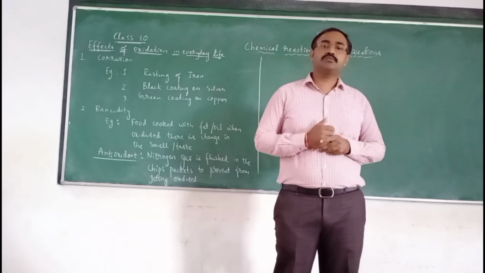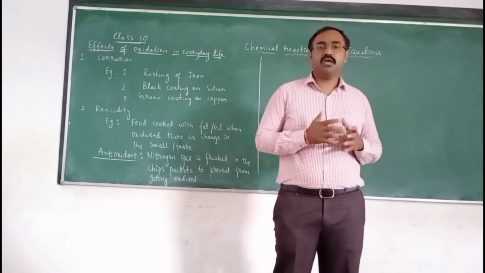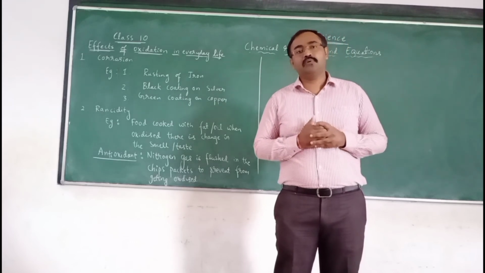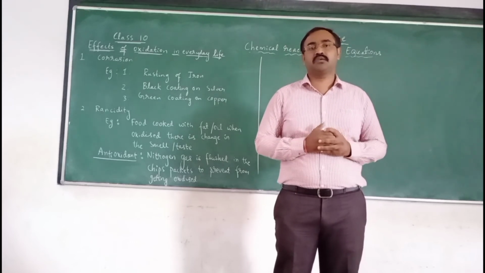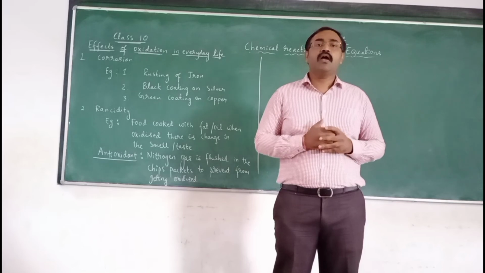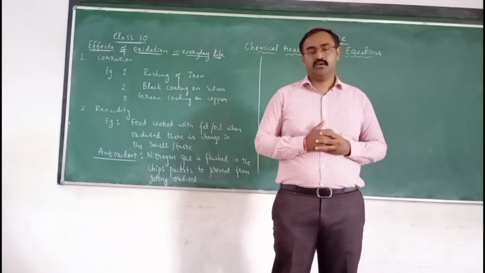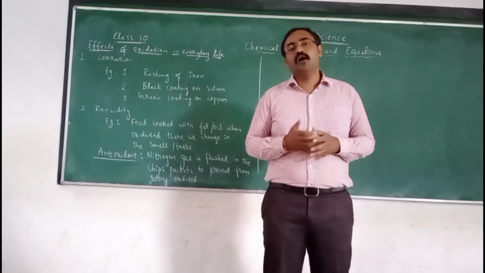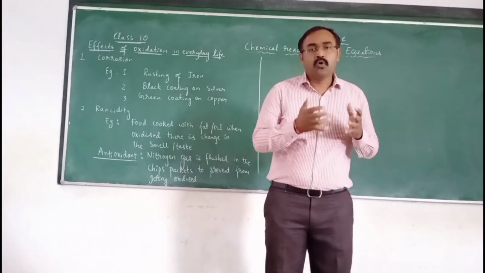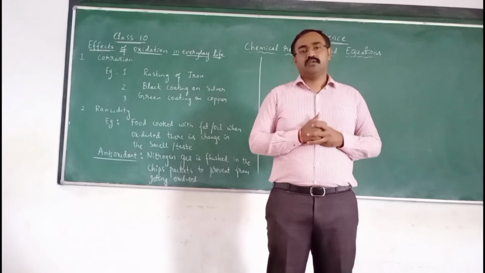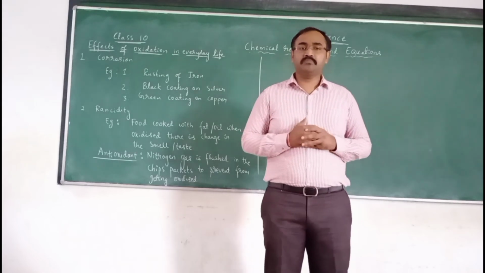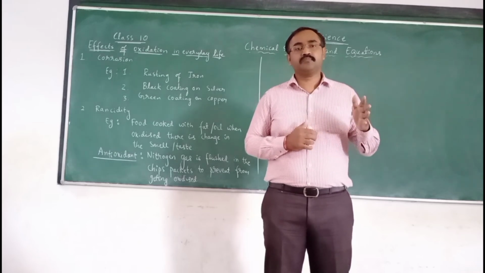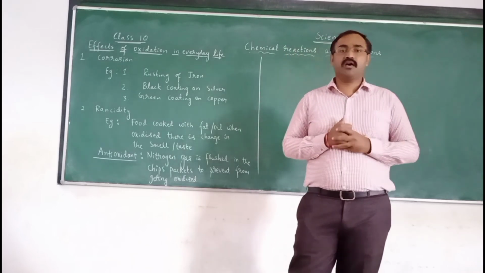Big iron bridges also corrode. To prevent corrosion, we spend an enormous amount of money. Even the ship body, which is made of iron, also corrodes. To prevent corrosion, we paint or we galvanize.